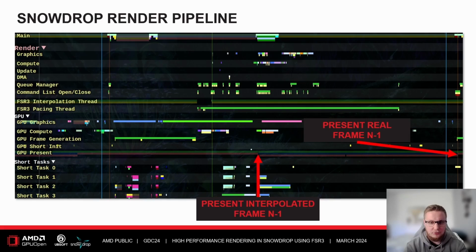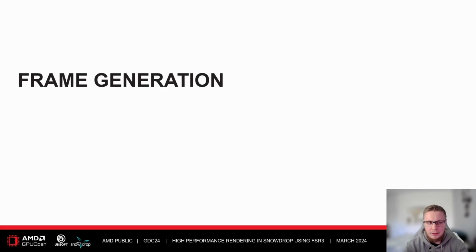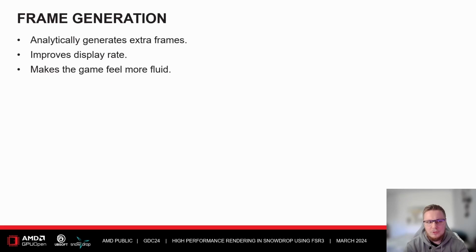Once the interpolation task is finished, we can present our interpolated frame, respecting the pacing requirements of course, hence the offset from the interpolation task itself, and then the real frame gets presented once the next pacing interval has finished. As you can see, our layout closely resembles AMD's visualized chart for the frame generation pipeline. Alright, so let's dive into some details about frame generation then. Frame generation is a technique that analytically generates extra frames. It improves the display rate and makes the game feel more fluid.